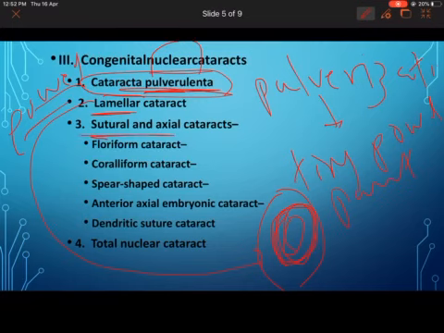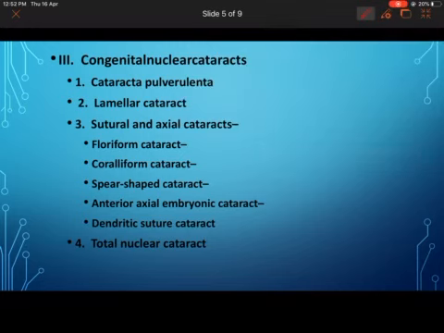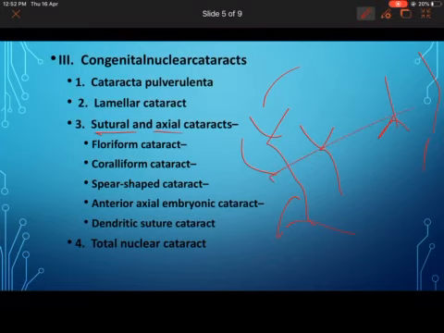Then you have sutural or axial cataract. As you all know, there are different types of suture. You have Y-shaped suture, anterior Y-shape, posterior Y-shape. After that you have dendritic suture. So these are sutural or axial cataracts. The sutures are there in the axis of the lens. Namely, you have floriform, which is flower shaped. Then you have coralliform. Coralliform means corals, which you will find in the seashore, especially in lagoon islands. You will find different types of coral. So I'll show all these pictures in the next class.